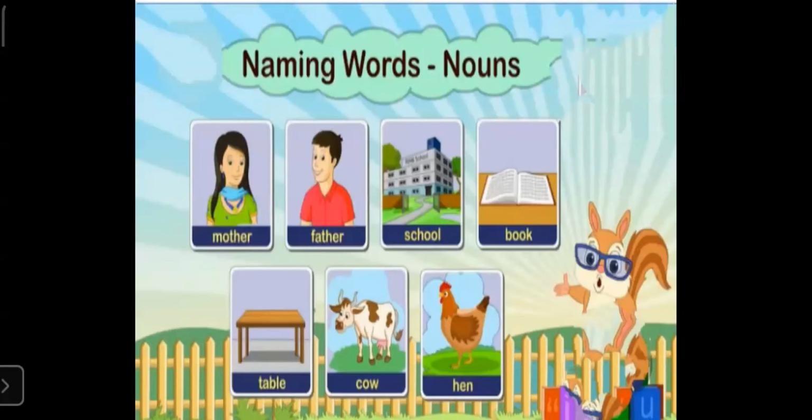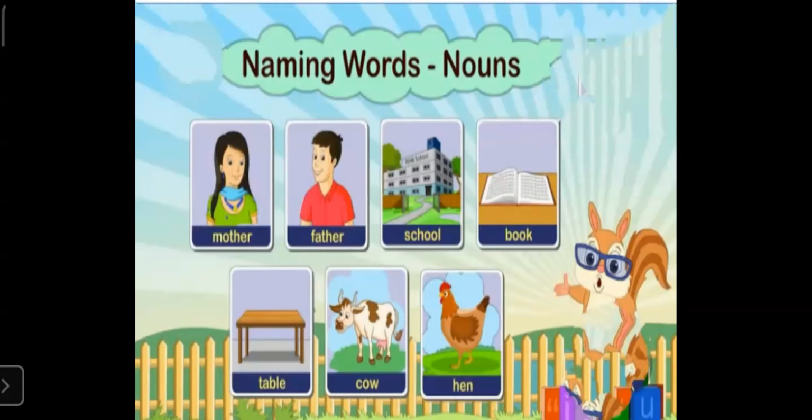So mother, father, school, book, table, cow, hen, all these are naming words given to person, place, thing, and animal. Mother and father are the name given to your parents. So they are also naming words. School is a place where you go to learn new things. So school is also a naming word.